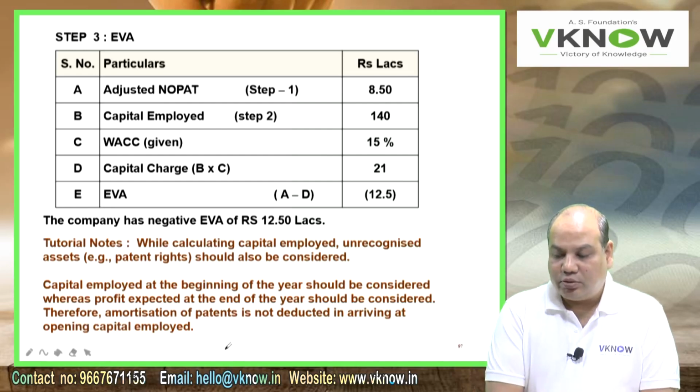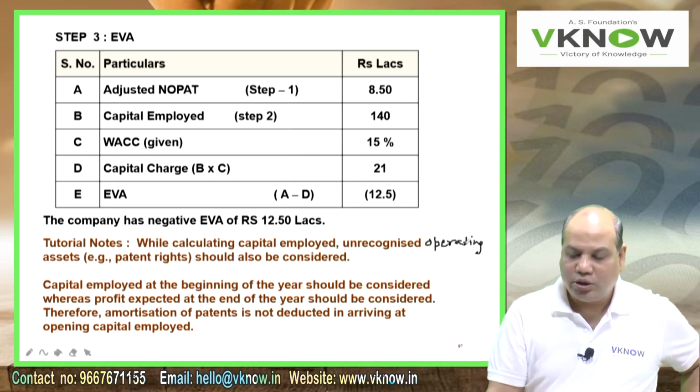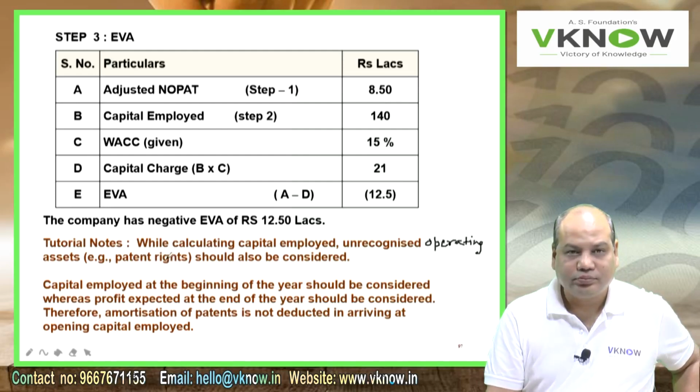So first write down, while calculating capital employed, unrecognized operating assets. It should be an operating asset, something which is helping you in your business. Unrecognized operating assets, for example, patent rights, should also be considered.